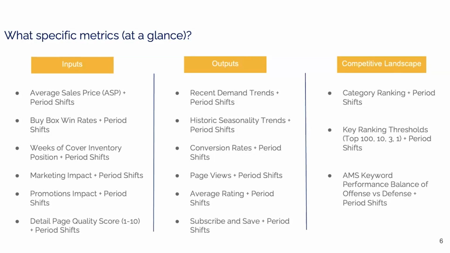Conversion rates and conversion rate changes. So are we converting 2 out of every 10 customers that see our product historically on Amazon? Or are we converting 40% or less or more? And is that changing? Page views, how many actual eyeballs is the Amazon Marketplace giving us when we do our best with our inputs? Our ratings, our reviews, do we have subscriptions on these items?